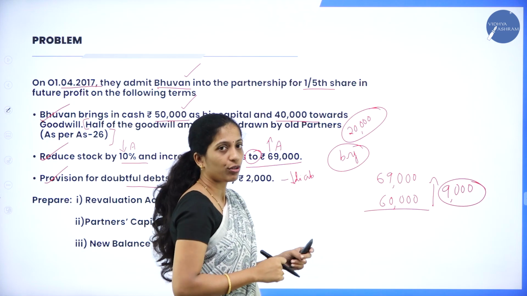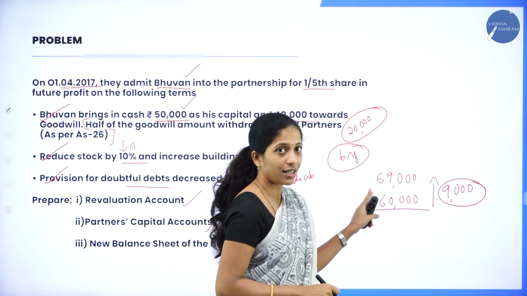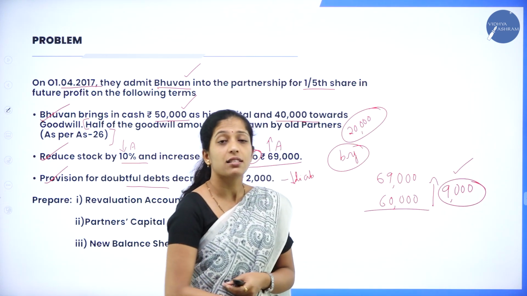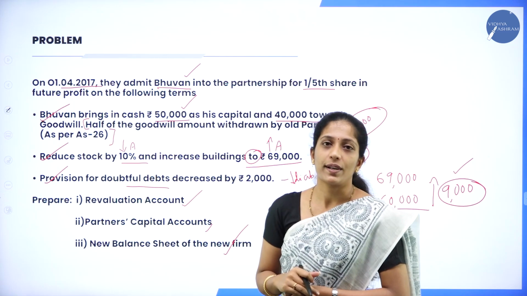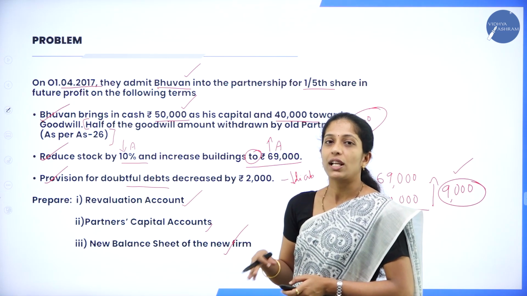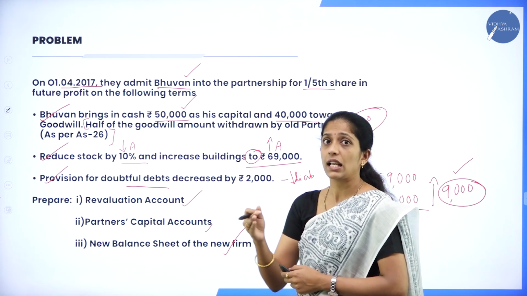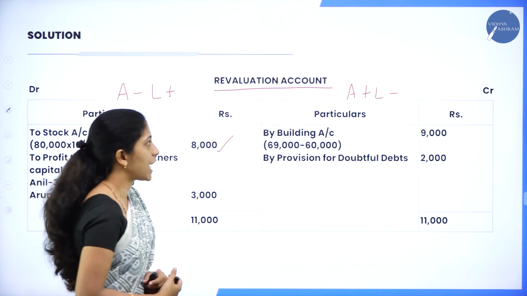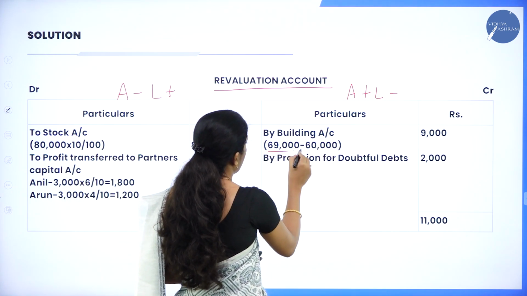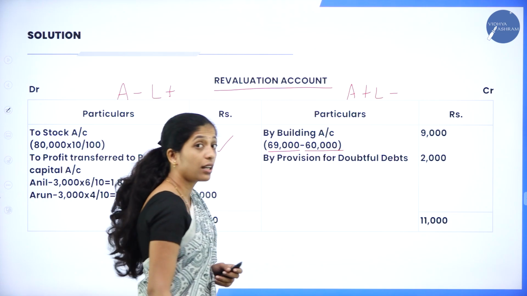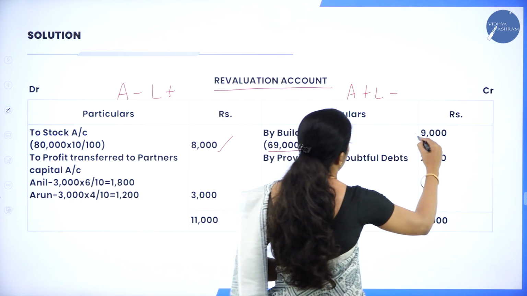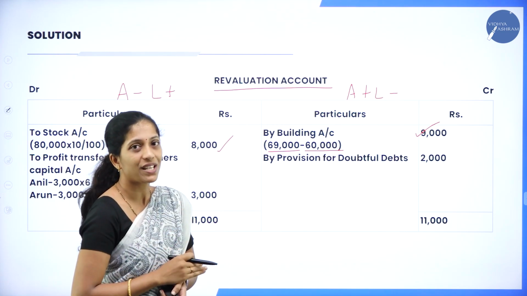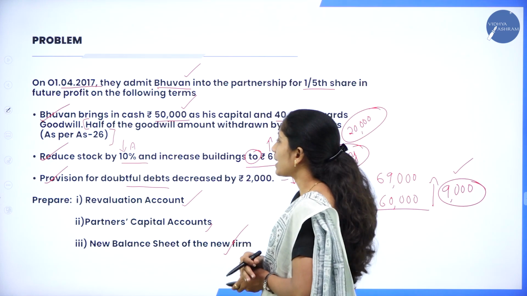Now which amount do we have to take in the revaluation account? Not 69,000, not even 60,000. So we have to take 9,000, to what extent it has increased. That amount we will take in the revaluation account. So increase in the value of building, that is increase in asset. So where do we record in your revaluation account? That is in the credit side. So how to record? By building account, current value is 69,000 minus earlier value 60,000. So the difference is 9,000, in the sense to what extent it has increased. It has increased by rupees 9,000. Now moving on to the next adjustment.